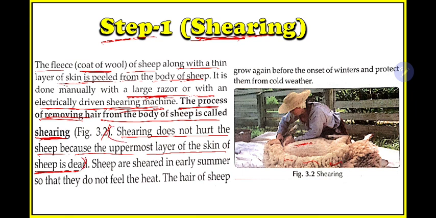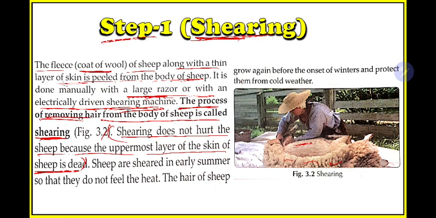So just now I told you what they do: they remove the hairs along with the thin layer of skin of the sheep. If I remove your skin, you will feel hurt, you will feel pain. But why is the sheep not feeling pain? Because the uppermost layer, the layer which they are removing with the hair, is dead. So if something is dead, you will not feel any problem.